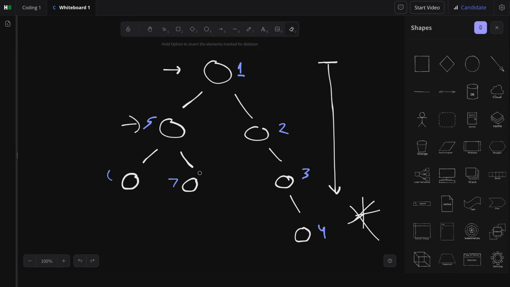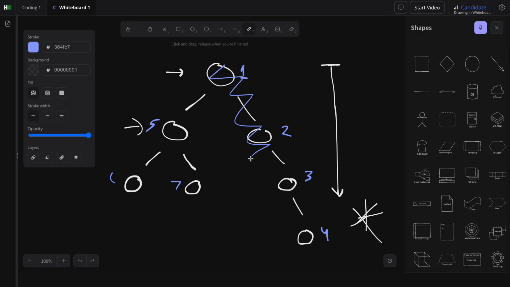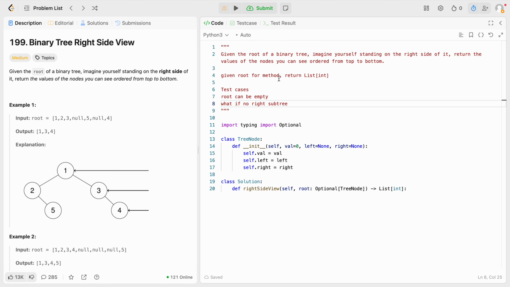So imagine we didn't have any of this, right? Then we'd be able to see this and this. So it doesn't necessarily have to be in the right subtree. It just has to be the rightmost. What if no right subtree? Okay, that's a good thing to consider.